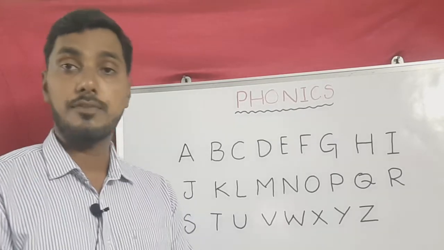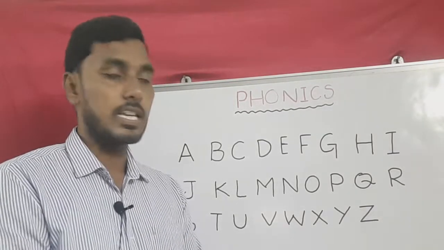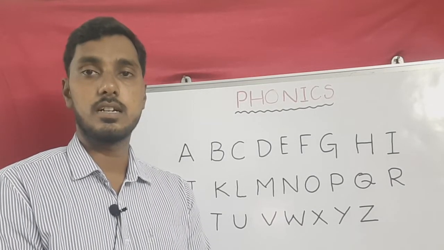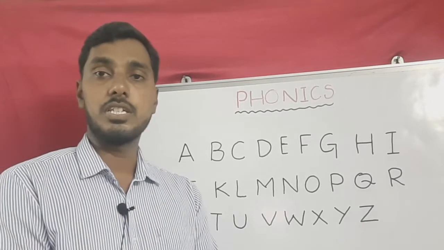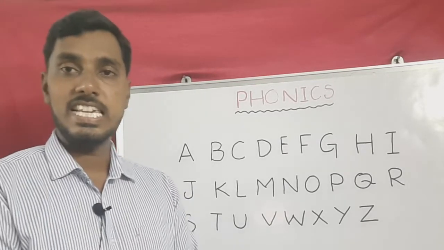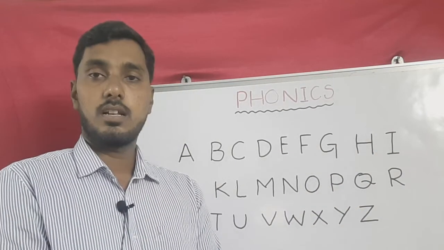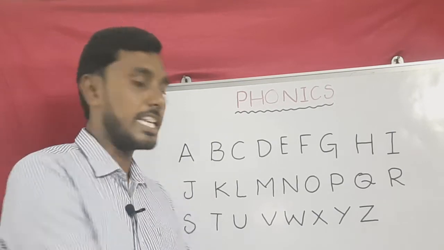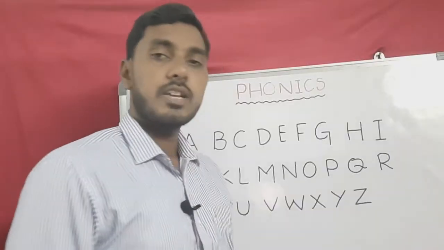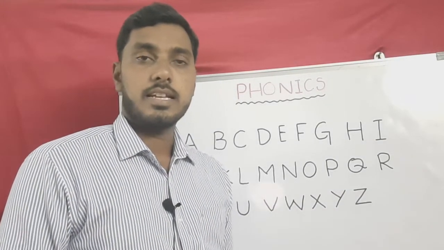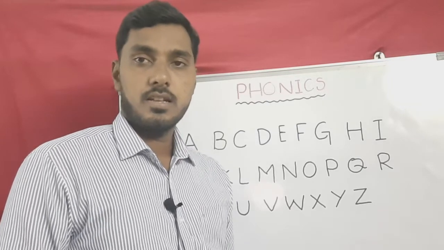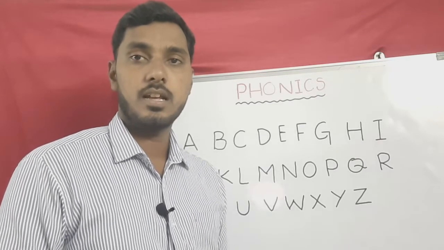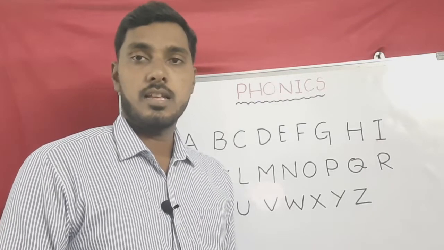Here Y. Y also gives different sounds again. For example, the e sound, like in boy. So in boy, the e sound comes. Sometimes it also gives the I sound, for example, gym. So in gym, Y is giving the I sound. And one more sound is I, for example, cyber. So there Y is pronounced as I. Cyber, or Hyderabad, or cycle.